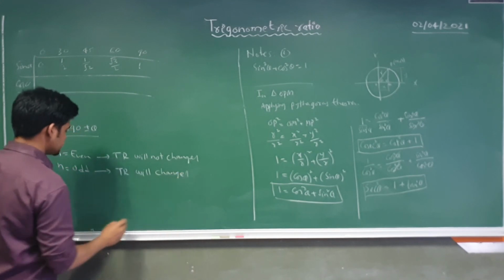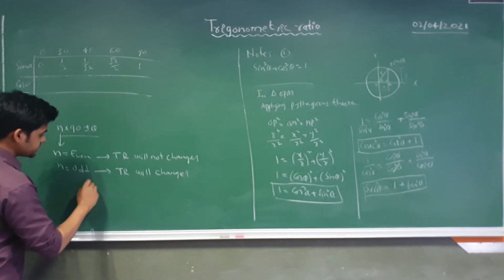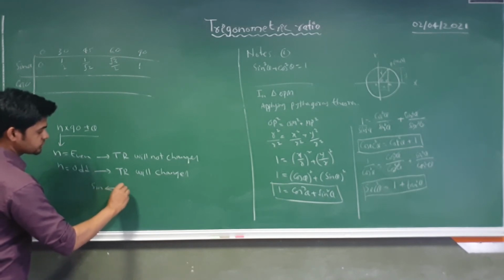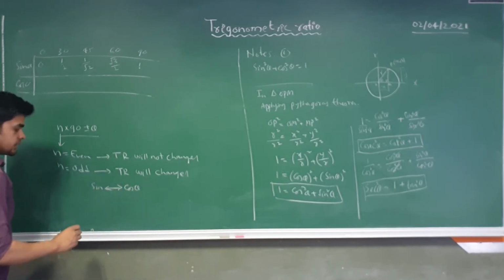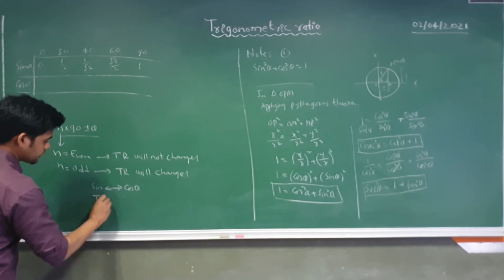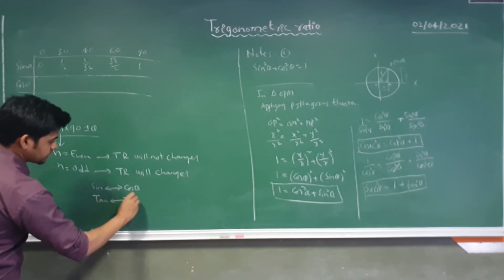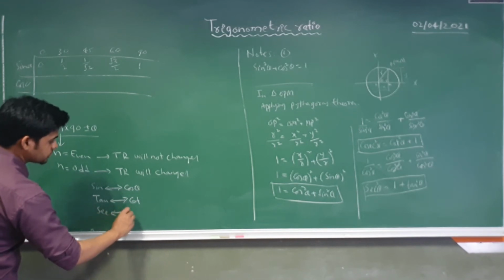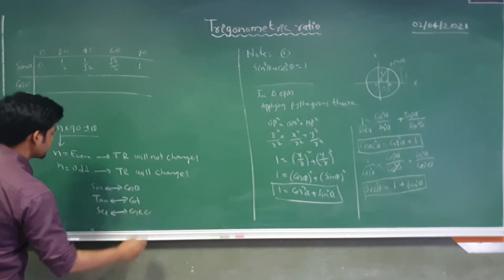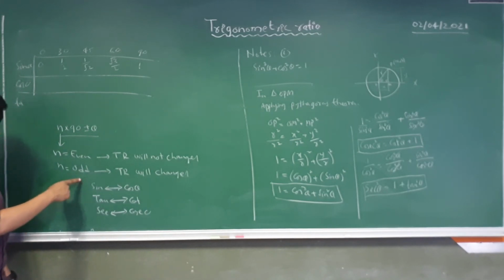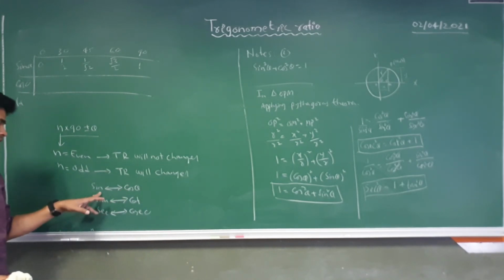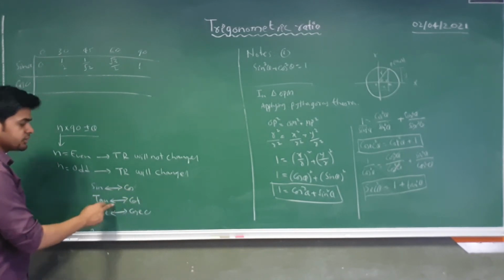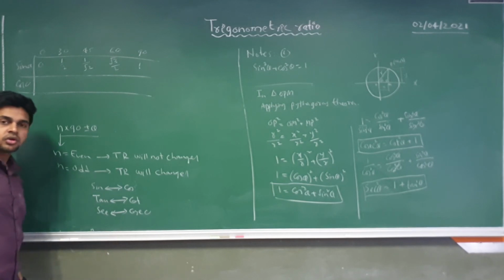Change means what? Sine will change into cos, tan will change into cot, and sec will change into cosec. So if n is coming odd, the trigonometry ratio will change: sine into cos, tan into cot, and sec into cosec.